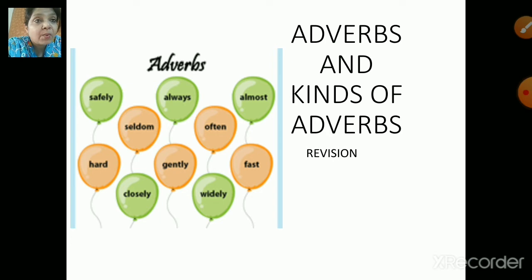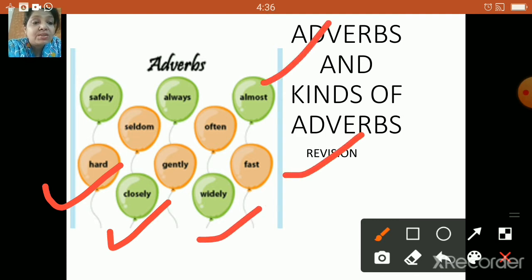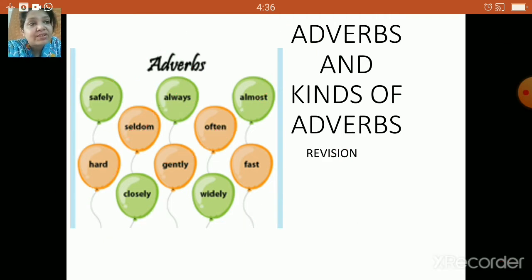So, today we will revise one topic from grammar, and the topic is adverbs and kinds of adverbs. Now, children, what are adverbs? Well, you can see a few words over here which say: hard, closely, widely, fast, almost, often, always, gently, seldom, and safely. So, yes, children, these are a few words that we use as adverbs. What are adverbs? Let us quickly do a revision.